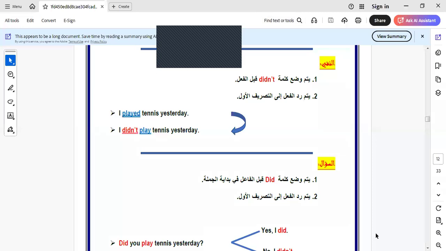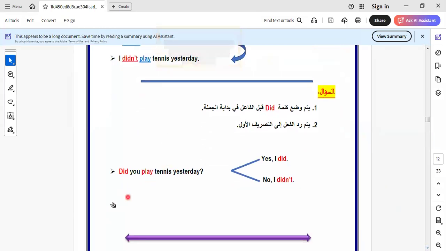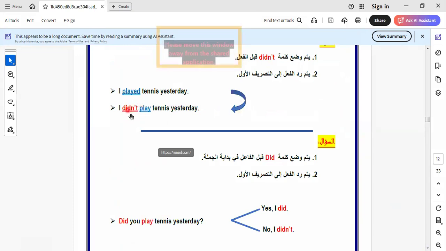In the negative form and the question form, what can we do? In the question form, we use did and put the verb in the infinitive form. In the negative form, we use didn't, and we put the verb in the infinitive form. The past of the verb to be is was or were, wasn't or weren't. I must know this.